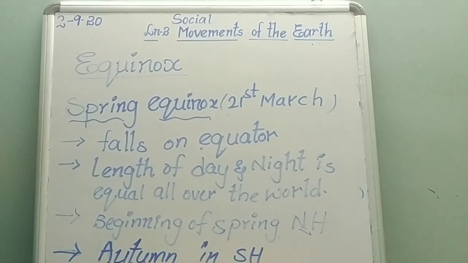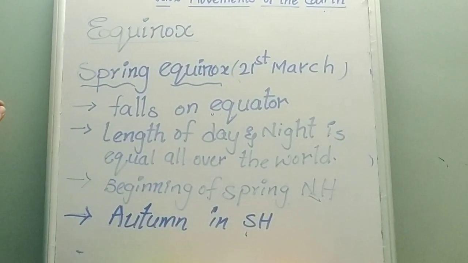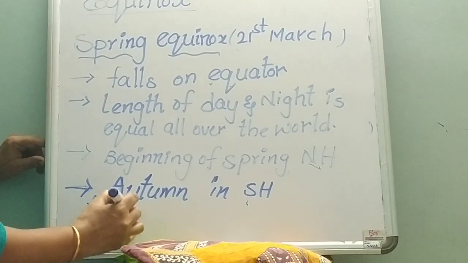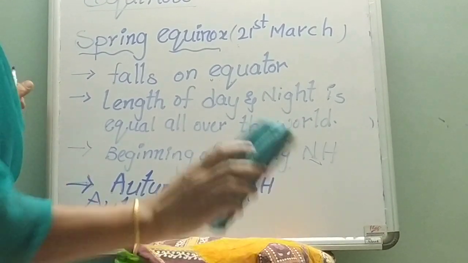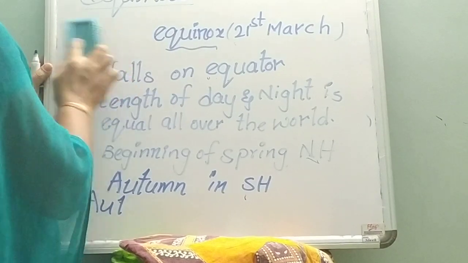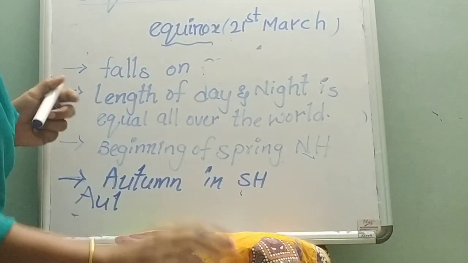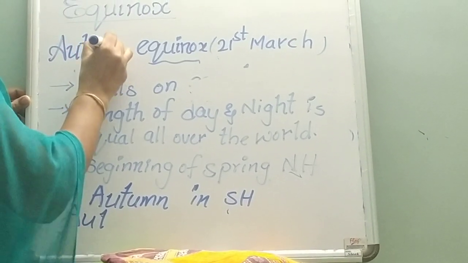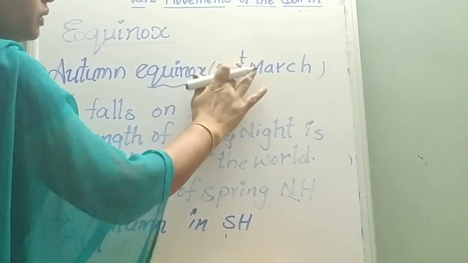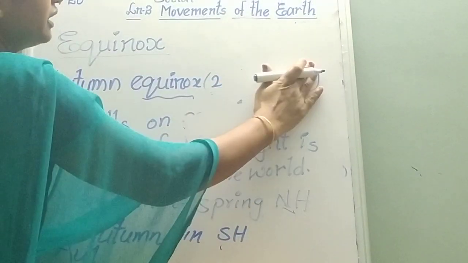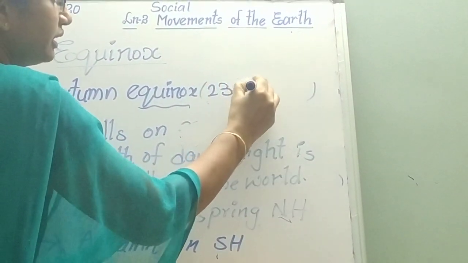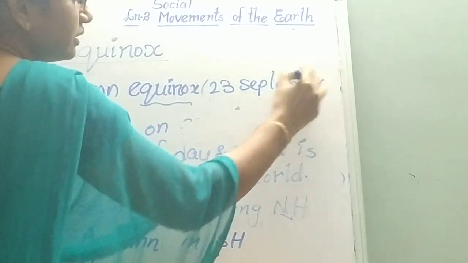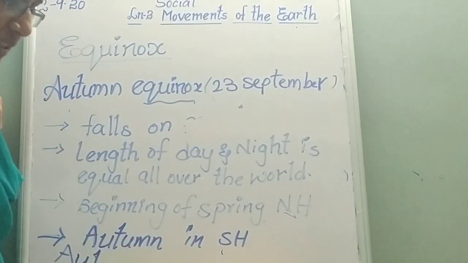Next, autumn equinox. This one occurs on 23rd September. Okay children, it occurs on 23rd September.